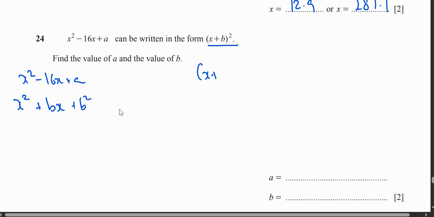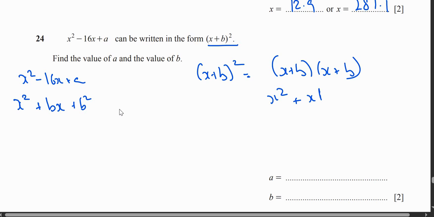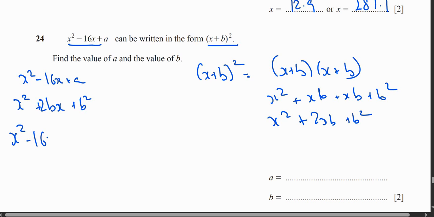Look, (x plus b) square basically means x plus b multiplied by x plus b, which means x square plus xb plus xb again plus b square. So x square plus 2xb plus b square. So yes, this is 2xb. Now I have written both of them. So if you look at the question, I'll do it like this: x square minus 16x plus a is equal to x square plus 2bx plus b square.